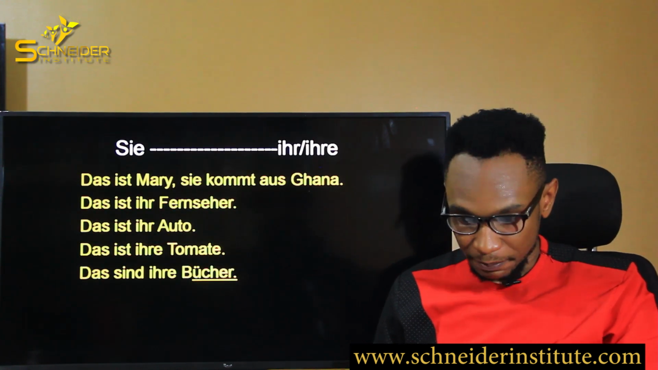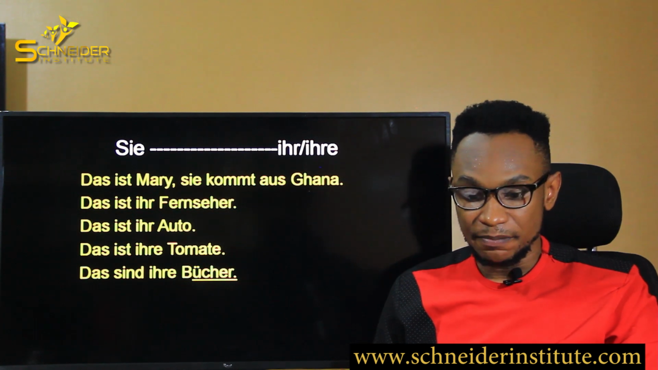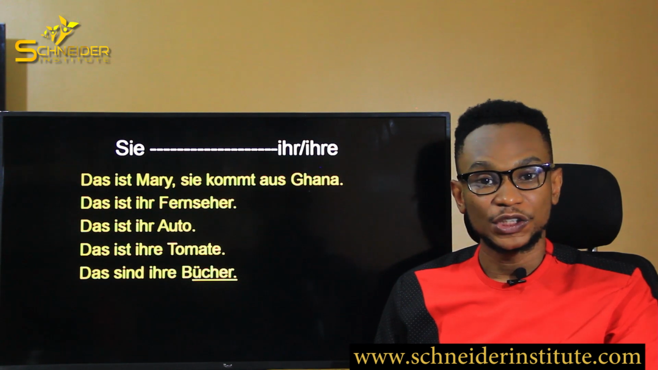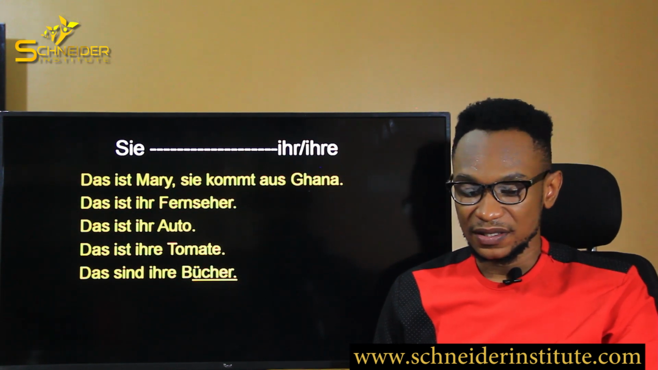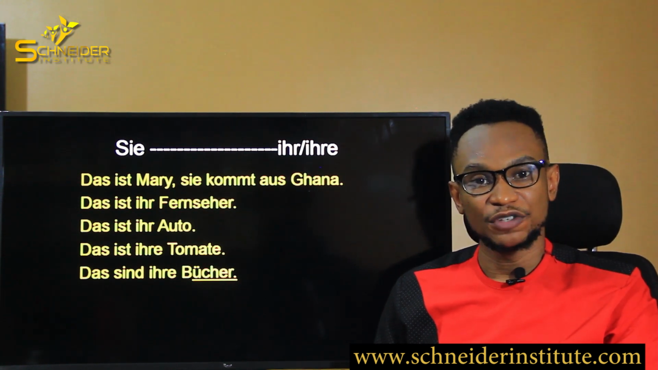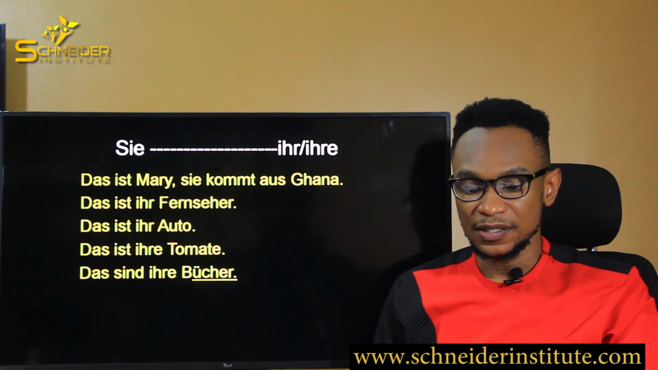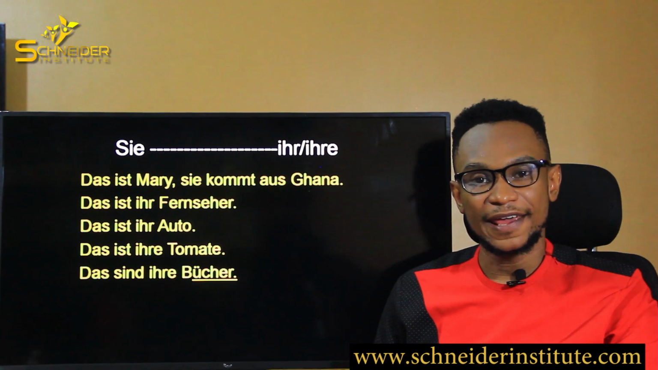Let's take some examples. We're going to categorize Mary. That is Mary. Sie kommt aus Ghana. She is from Ghana. So how do we say that is her television? That is ihr Fernseher. Displaying on your screen, take note that we are using IHR.